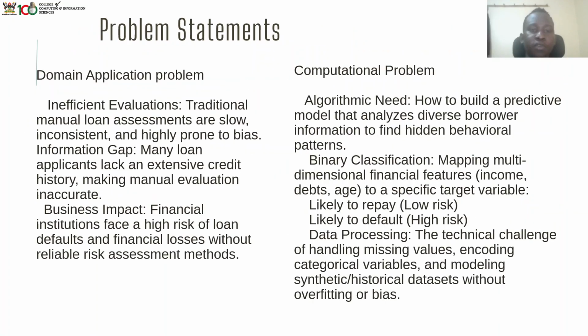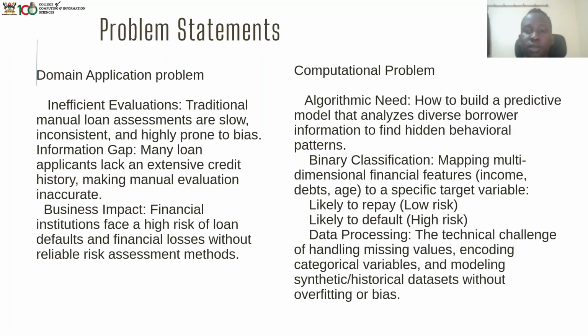So our domain application problem is inefficient evaluations, whereby traditional manual loan assessments are slow, inconsistent, and highly prone to bias, and also the information gap. This one involves many loan applicants who lack extensive credit history. So this one makes manual evaluation inaccurate. So a business impact is financial institutions face the high risk of loan defaults and financial losses without reliable risk assessment methods.